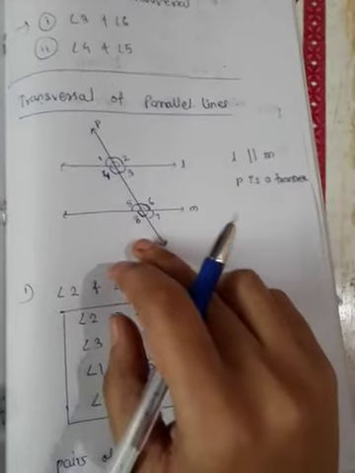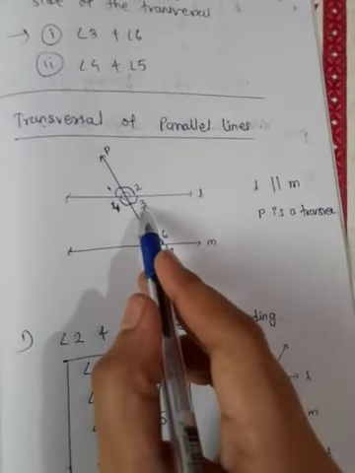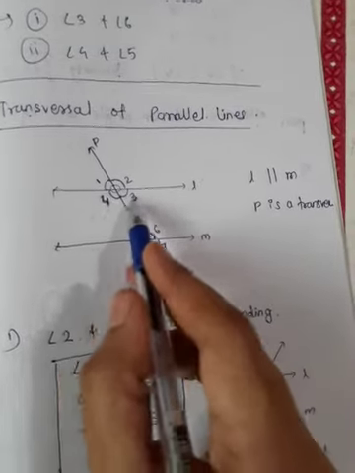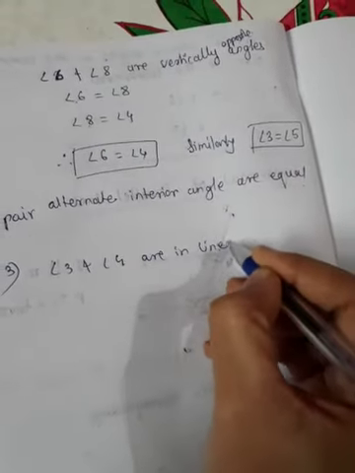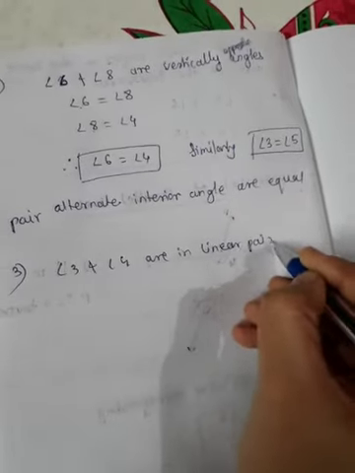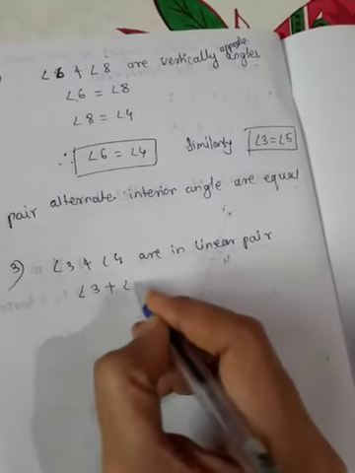Now again see this figure. In this figure you can observe that angle 3 and angle 4 are in linear pair, and we know if the angles are in linear pair then their sum is 180.